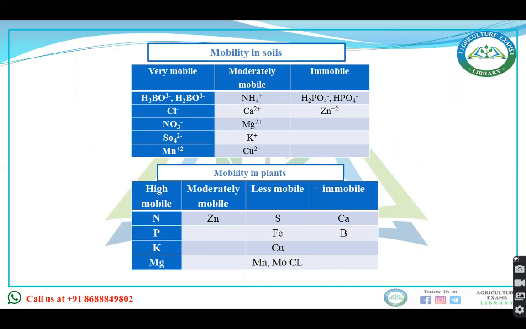SO4 2 minus and nitrates are very mobile in soil. NH4 plus, Ca2 plus, Mg2 plus are moderately mobile in soil. And Zn2 plus, H2PO4 minus, HPO4 2 minus are immobile in the soil. When you talk about mobility within the plant, NPK and Mg are highly mobile. Zinc is moderately mobile. Less mobile are sulfur, iron, copper, and immobile are calcium and boron.